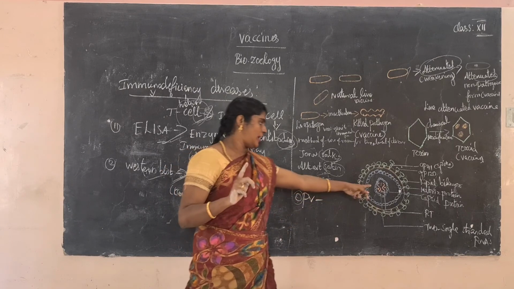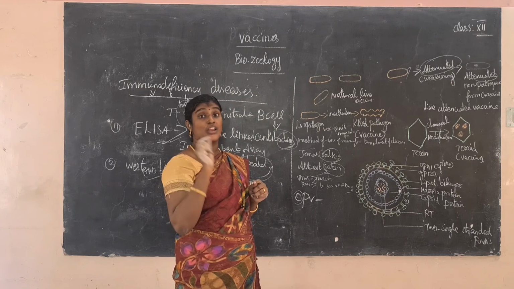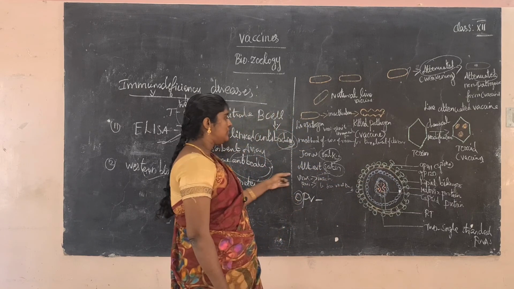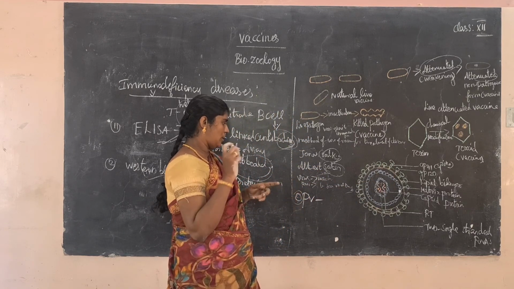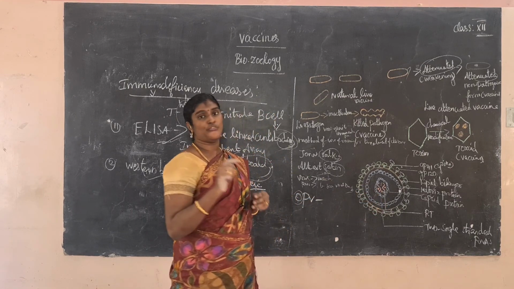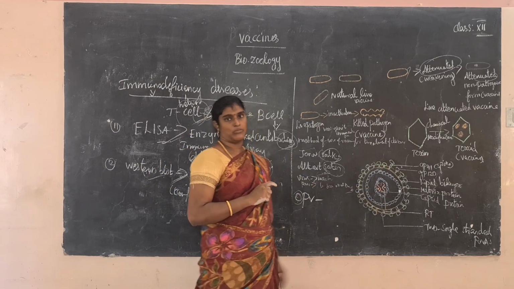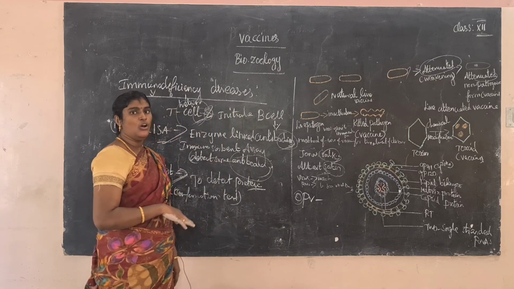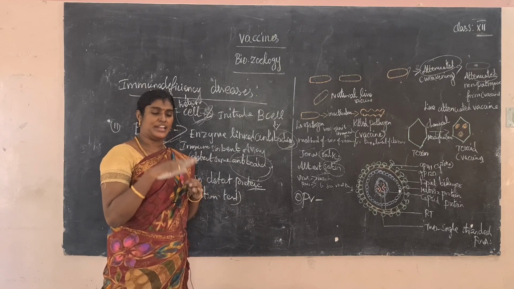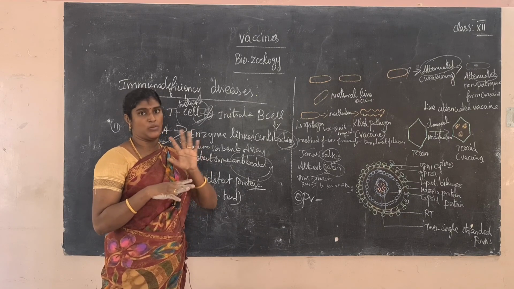The single stranded RNA contains some enzymes, namely reverse transcriptase. With the help of the reverse transcriptase enzyme, the genetic material RNA forms viral DNA and replicates itself. Next, HIV transmission: it first kills the T helper cells, decreasing the T helper cell number, so microorganisms present in our body cannot be identified.